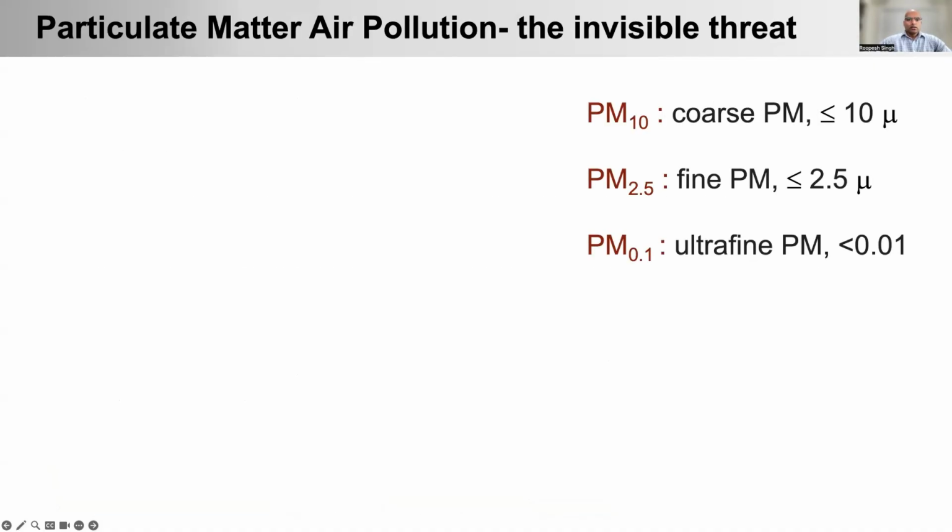PM, or particulate matter air pollution, is basically an invisible threat. Why is it an invisible threat? Let's explain it. The number after the PM represents the size of those particles. If the particle is 10 microns or smaller, that is the coarse PM, or PM10. PM2.5, which is mostly referred to in the news, is even smaller. And ultrafine PM is 0.01 micron.